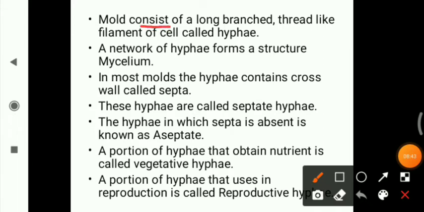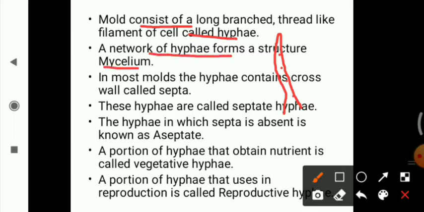Mold consists of long, branched, thread-like filaments of cells that are called hyphae. Suppose this is the structure of a fungus. In this, there is a long, branched, filamentous or thread-like structure. This is known as hyphae. A network of hyphae forms a structure that is known as mycelium. Suppose this is a network, or a group of hyphae, that will form a structure known as mycelium.